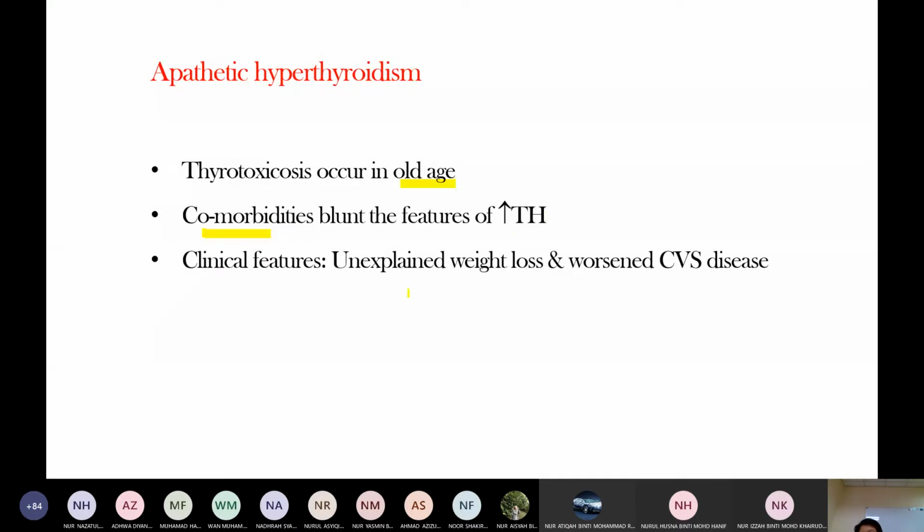Normally they present with unexplained weight loss or heart failure, and then we notice that this patient has thyrotoxicosis, hyperthyroidism. Their clinical features are not obvious because they are hidden by the other diseases.